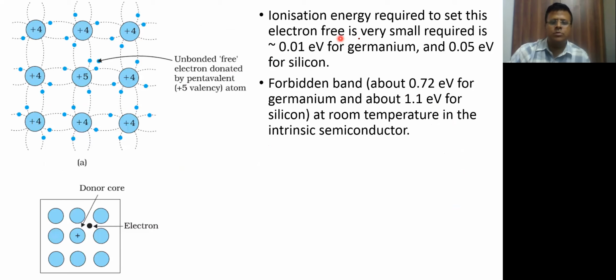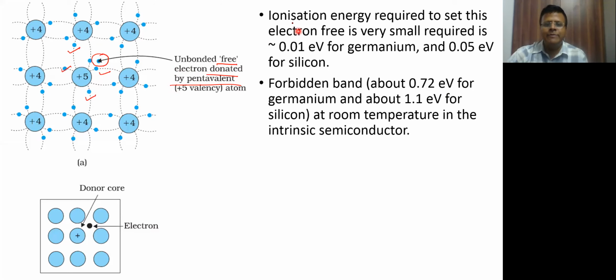So let's see now what's going to happen when you add a pentavalent impurity first. This is your pentavalent impurity which has displaced a silicon atom, occupied its position, and formed 4 covalent bonds with the 4 adjacent silicon atoms. Because it's pentavalent, there are 5 electrons in its outermost orbit. This 5th electron is unbonded, so it is free, or we can consider it is donated to the entire crystal as a whole.